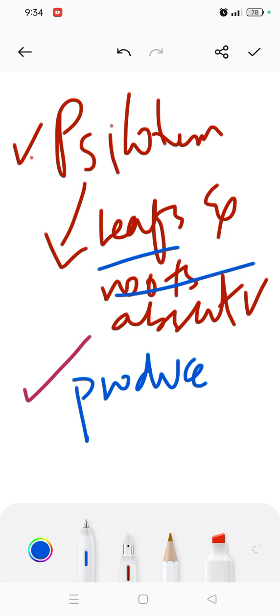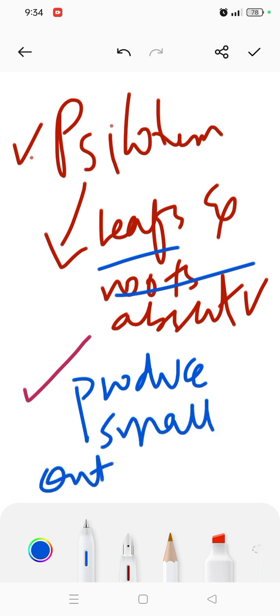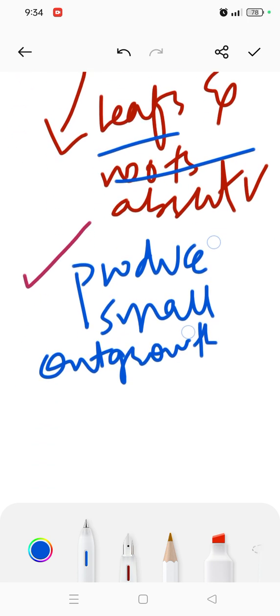So they produce a small outgrowth of the stem, not called a leaf, but a small outgrowth made from the stem.